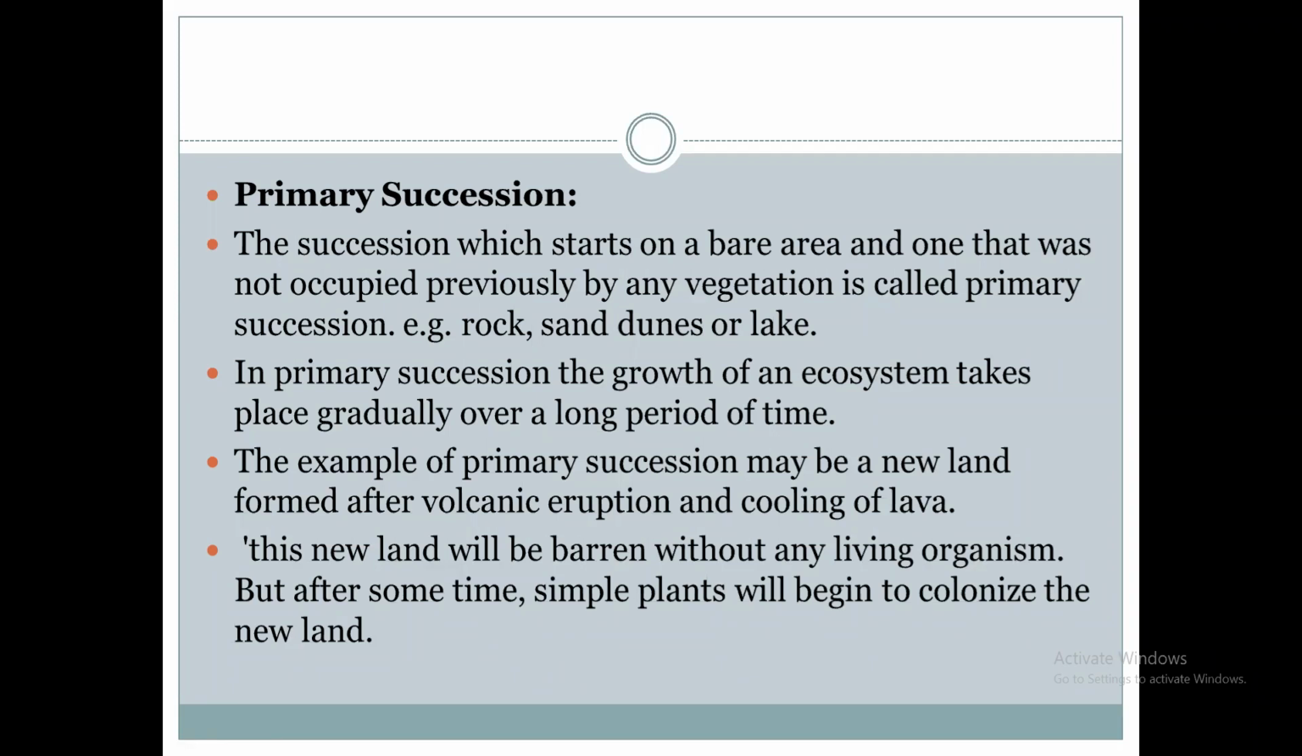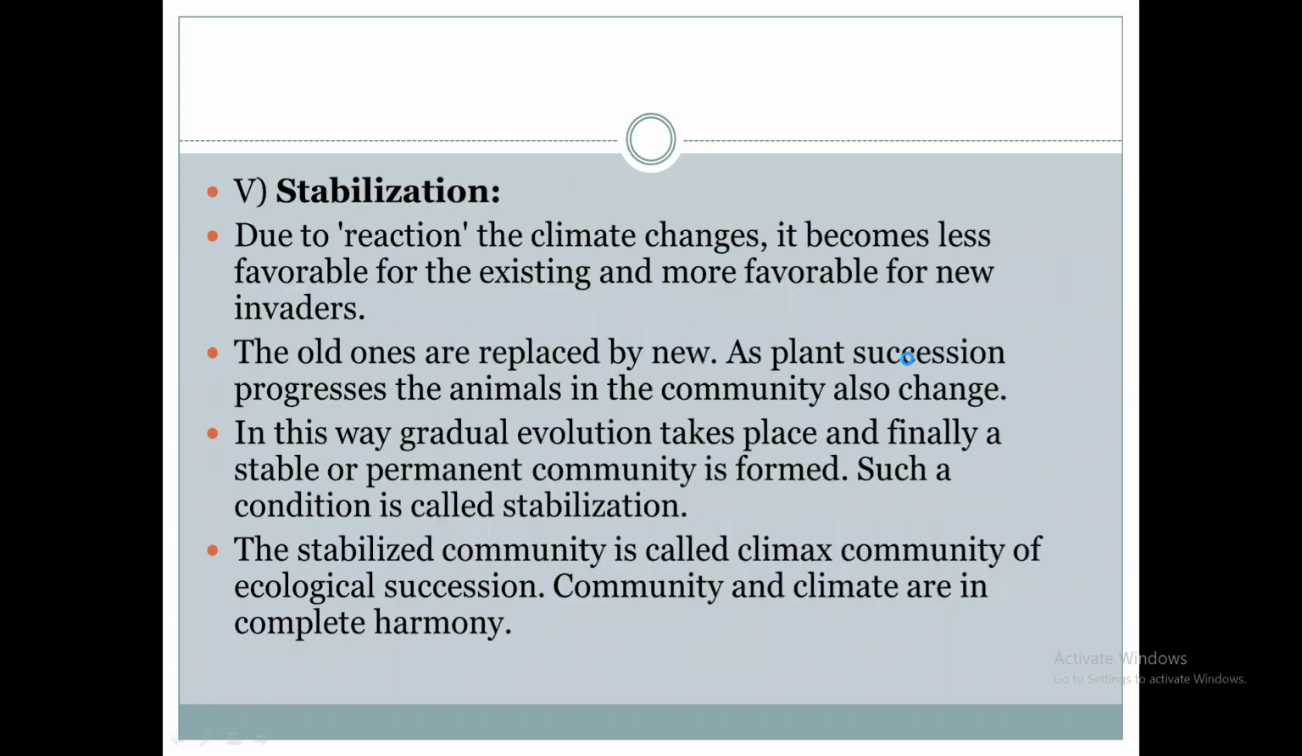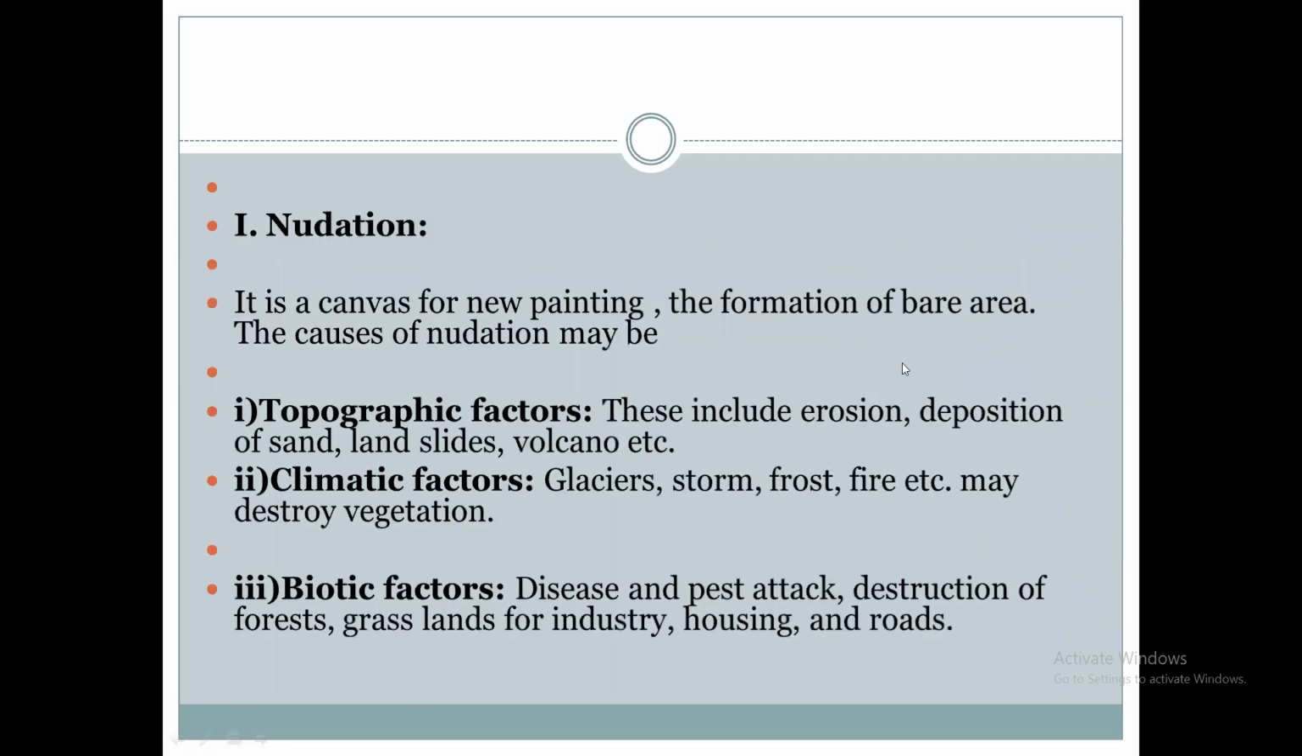So the example of this primary succession is a new land, a new area where new communities form. That may be due to topographical factors, climatic factors, and biotic factors, जे आता आपण पाहिले invasion मध्ये. What happens in inundation? How bare areas form, how open land is formed. That is due to topographical factors.